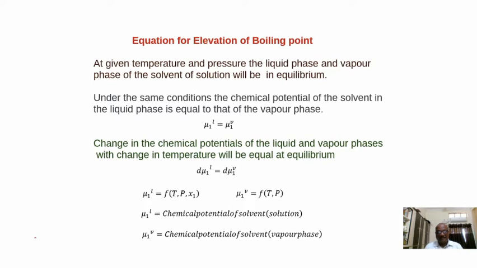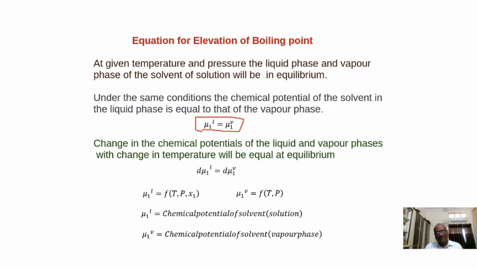So in liquid-vapor equilibrium, what happens? The vapor pressure of the solution or solvent remains constant. Under these conditions, the chemical potential of the liquid will be exactly equal to the chemical potential of the vapor. The chemical potential of the solvent in the liquid phase, mu1 represents the chemical potential of the solvent, you remember.